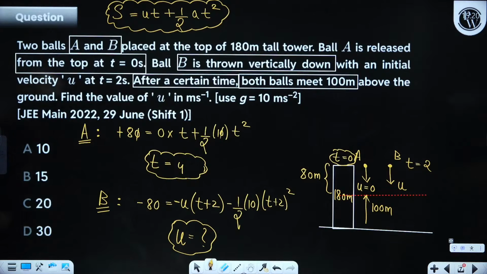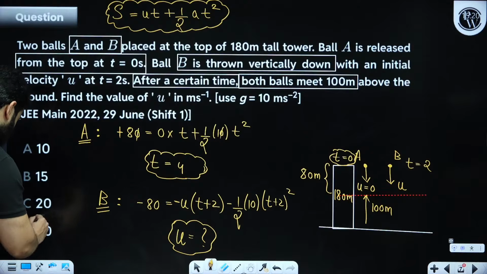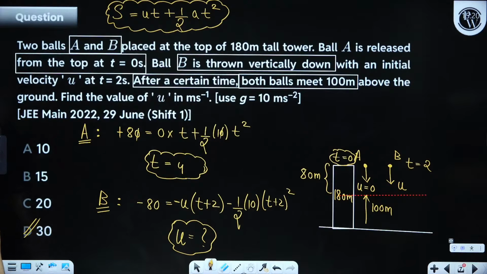Let me just read it again. Ball A is released. Ball B is thrown with an initial velocity. Please find out what answer we are getting from here. According to me, the answer should be D. Be quick.